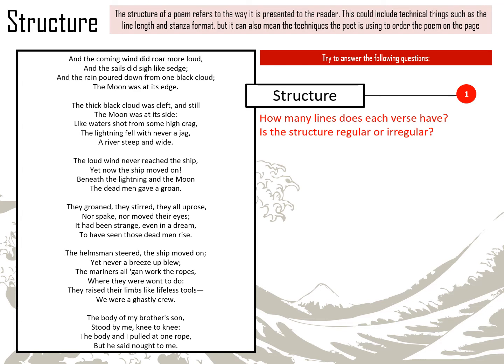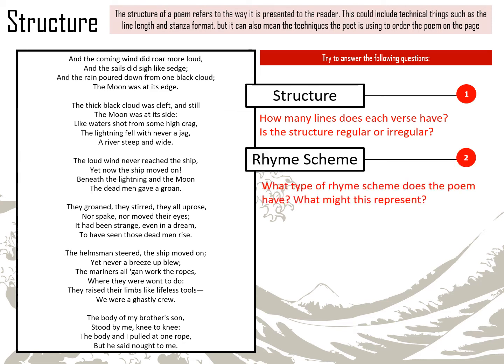Now the first stanza has 4 lines, the second stanza has 5, then the third and the fourth have 4 lines, the fifth stanza has 6 lines, and the sixth stanza has 4 lines. So the structure, well, is that regular or irregular? Well, I think it's safe to say that that's an irregular structure. So the number of lines per stanza varies, and that leads to an irregular structure.